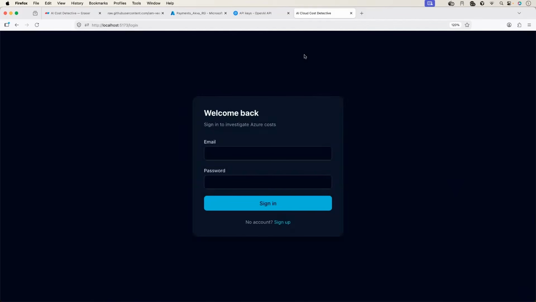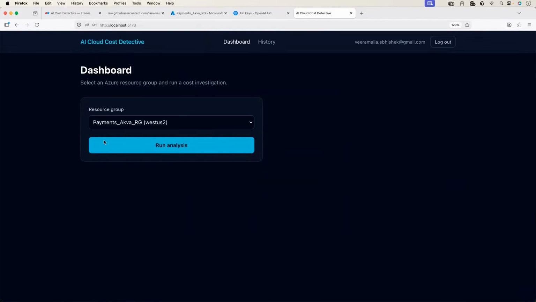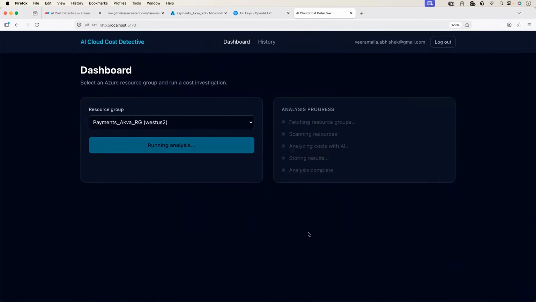Let's see if this AI cloud cost detective we built will detect the over-provisioned resources and help us save money. I just signed in. This is the cloud cost detective dashboard. It already looked at the different resource groups I have. I'll select one resource group and click on run analysis. It is fetching the resource group information, scanning the resources, analyzing the cost with AI, and storing the results in the Postgres database. Finally, the analysis is complete, and it will provide us with the detailed report.